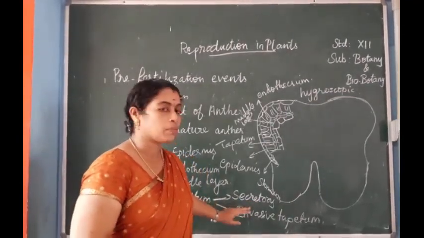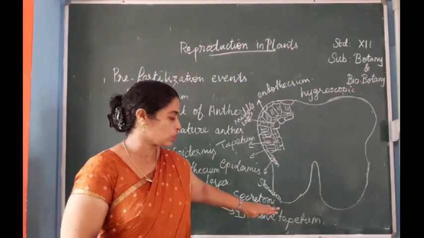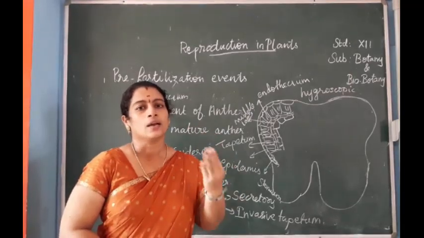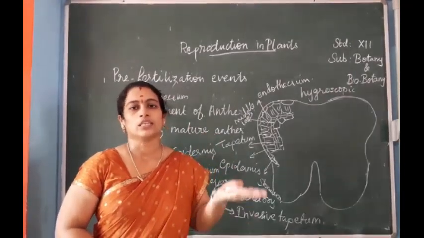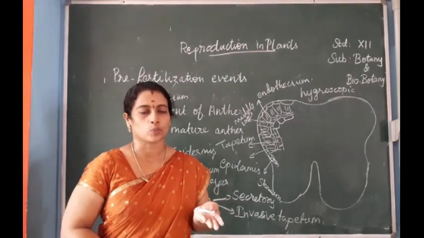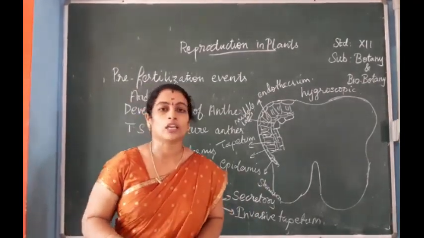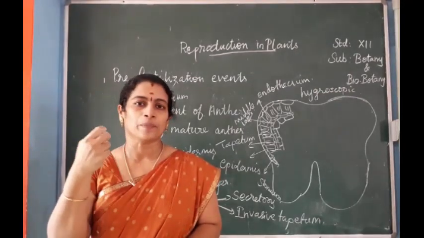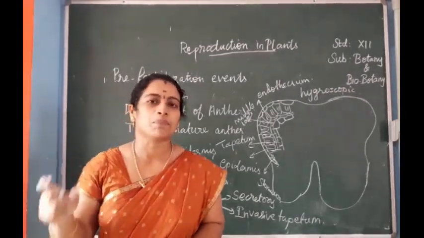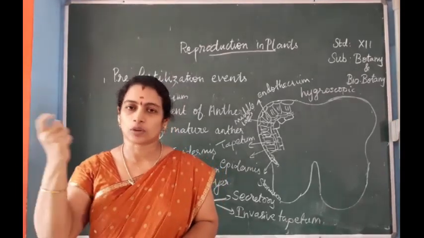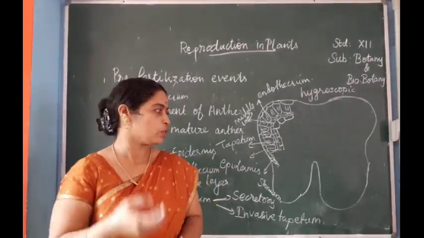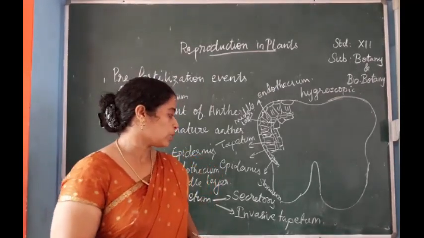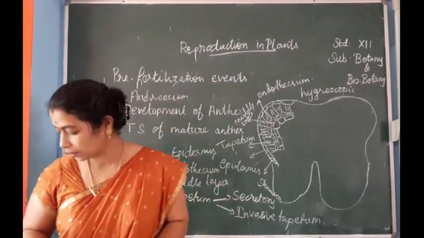So the secretory tapetum remains cellular and gives nourishment to the developing microspores. In the invasive tapetum the cellular structure is destroyed and appears as a periplasmodium, through which it supplies the food materials to the developing microspores. So this is about the tapetum.